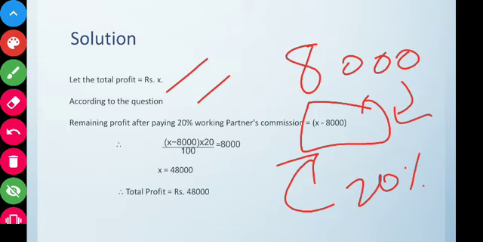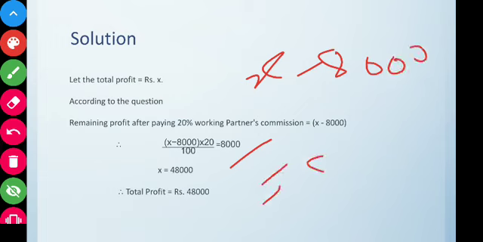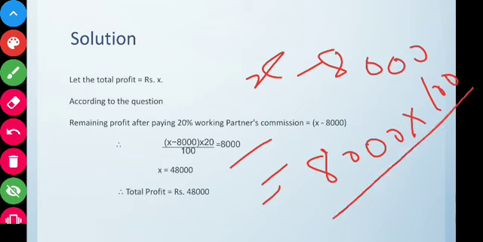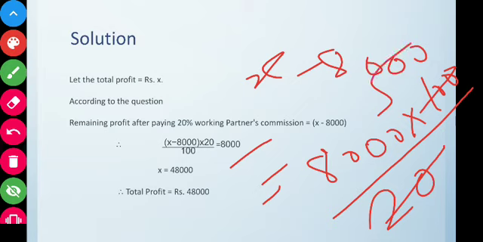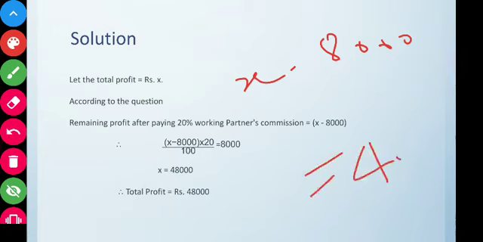This is the main concept, so we can apply it directly, that is, 20% of X minus 8,000 is equal to 8,000, and on solving this we get X minus 8,000 is equal to 8,000 into 100 divided by 20. If you solve it, you will get X minus 8,000 is equal to 40,000.